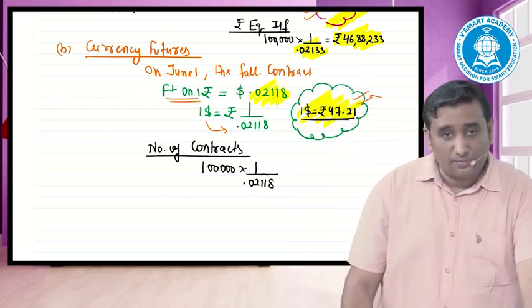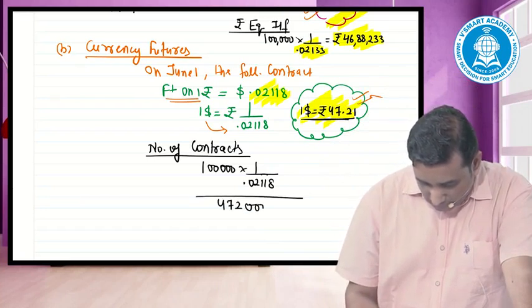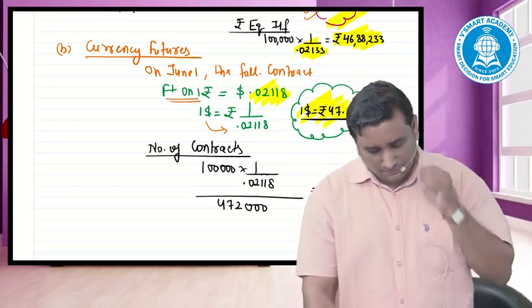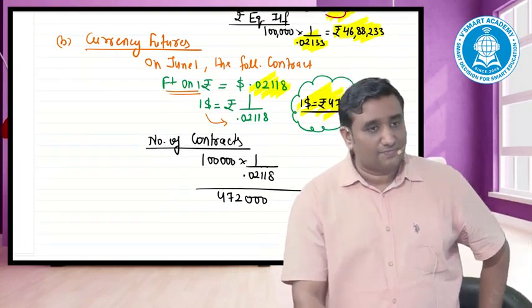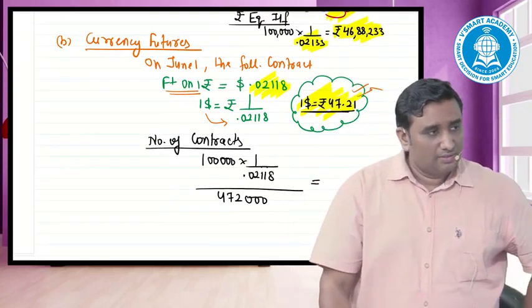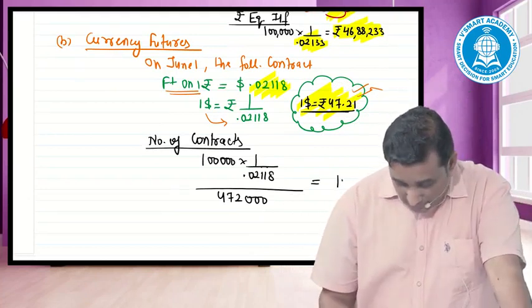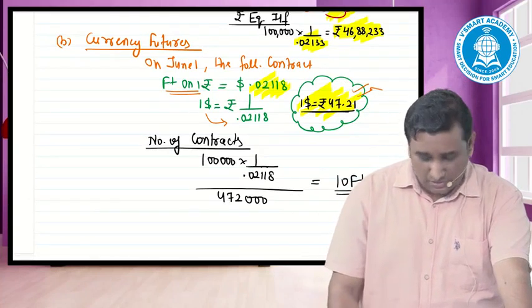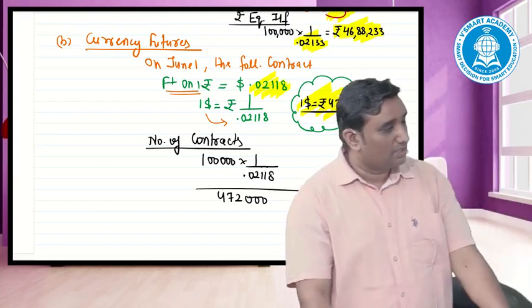These will be the number of rupees. And in one basket, how many rupees do you have? 4,72,000. This will give you the number of contracts. How many contracts? 10 F plus. That means you have taken 10 futures contracts.